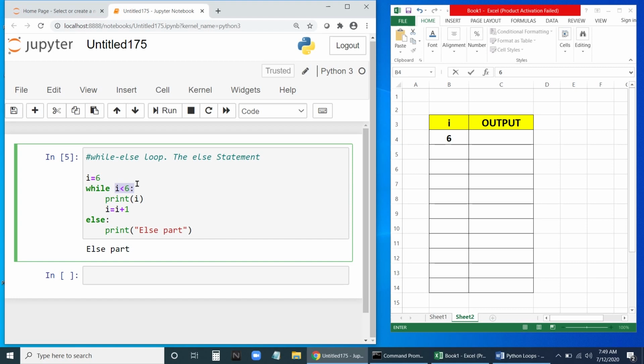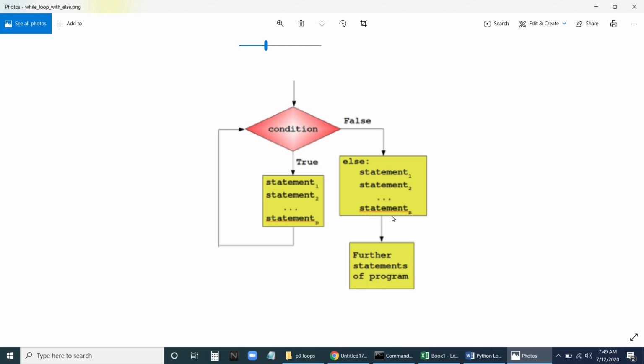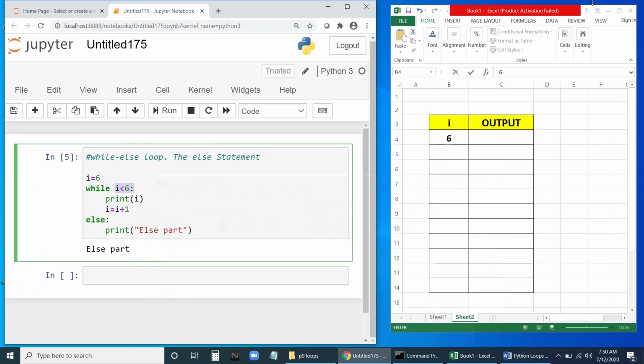Okay. So let me show you one diagram. Now if you see this diagram, the condition will be checked. If it is true, it's going to execute the statement. Till the condition remains true, the statement will be executed. This true part will be executed. Once the condition becomes false, the false part will be executed. Then it will proceed further. If in the beginning itself the condition is false, the true part will not be executed. It's going to execute the else part of the while loop. Then it will go to the next statement. Now in this way, the else part will be executed.